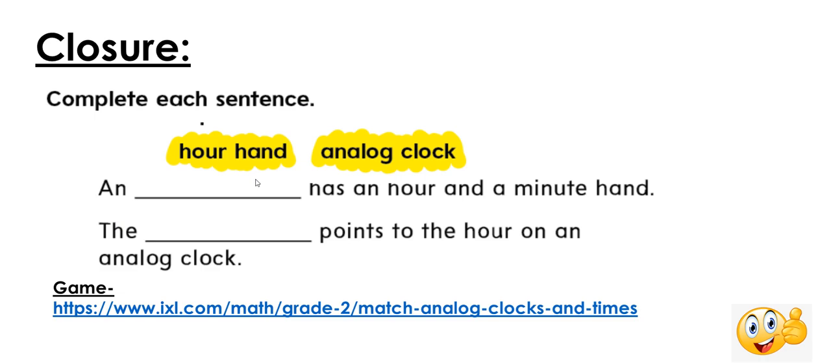And as a closure, complete these two sentences. You have these two options to write in each line. So one is hour hand, one is analog clock. So, what has an hour hand and a minute hand? Is it the hour hand or analog clock? The what points to the hour on an analog clock?